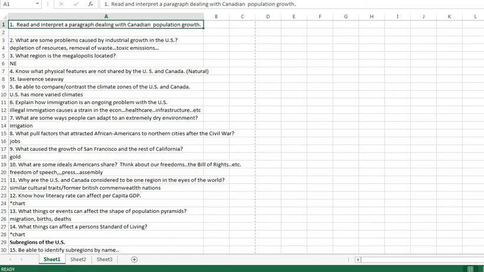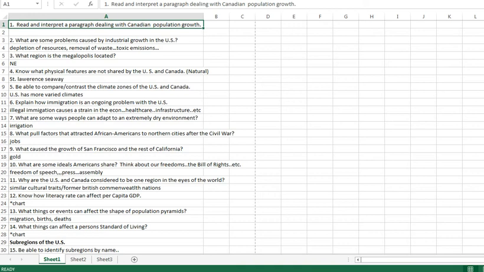Number four, what features are not shared? Okay, it's natural, so features that are not man-made or have something to do with man, and that's that seaway right there, partly adjusted and fixed and manipulated by man. So that would be the answer to number four. This is going to ask you what's not shared by the United States and Canada.